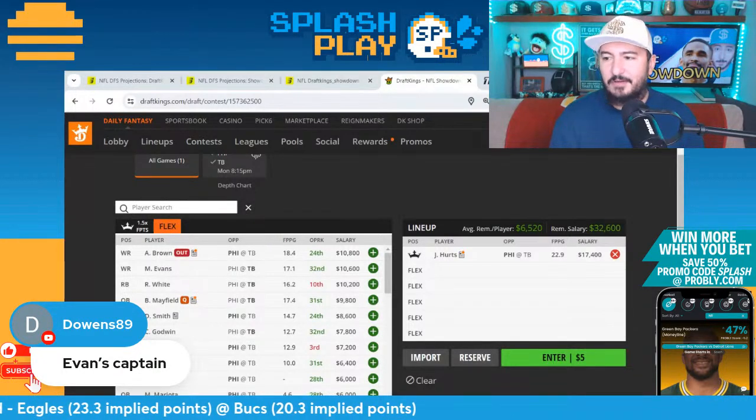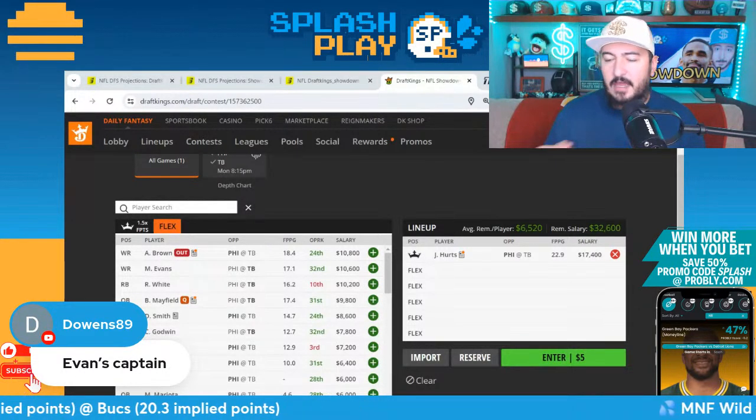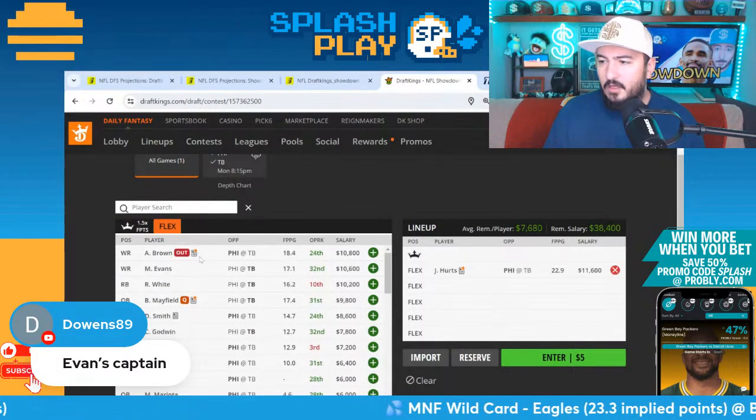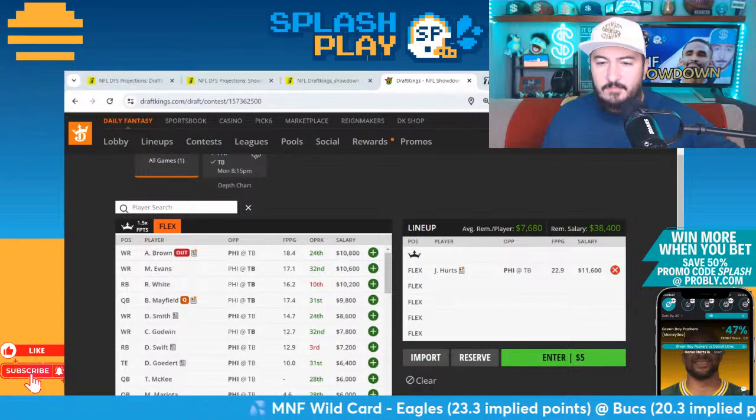I don't want to play heavy Eagles for this build just because everybody's going to be playing heavy Eagles. So I am going to stick with Jalen Hurts here, but let's move him to the flex. Evans. Let's look at the matchup for Evans.